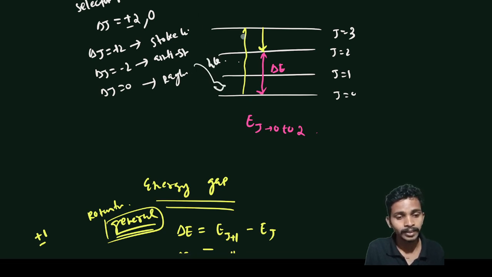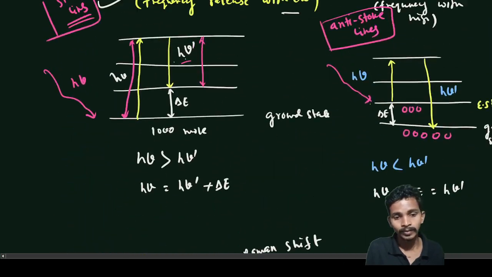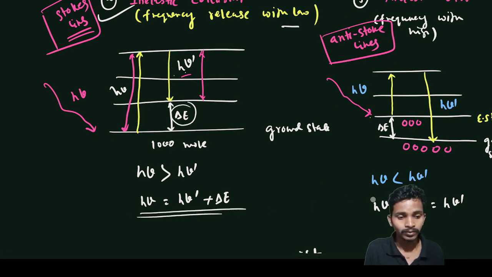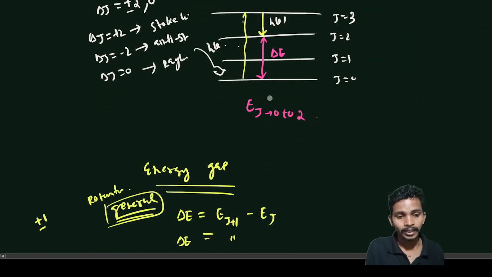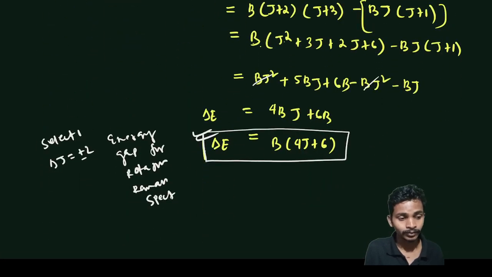After that, the molecule gained this energy and released this amount of energy, and this is the energy gap that we calculated.